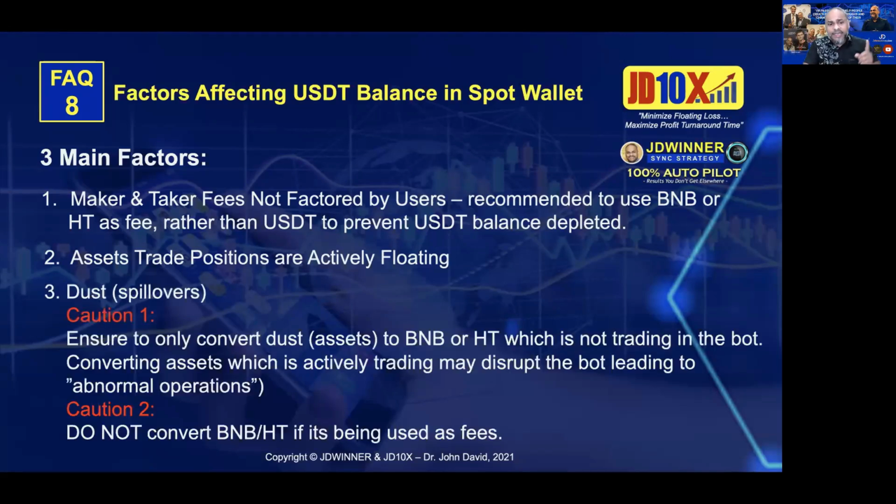Now, the other thing that you need to understand is the dust, or what we call spillovers, not slippage. This is the dust. When you talk about dust, please understand, the bot will not close the trade exactly at the amount that it closes, because exchanges have a certain standard amount that they will close. So sometimes it doesn't fit that amount, and you have the spillover or the dust which is left behind.